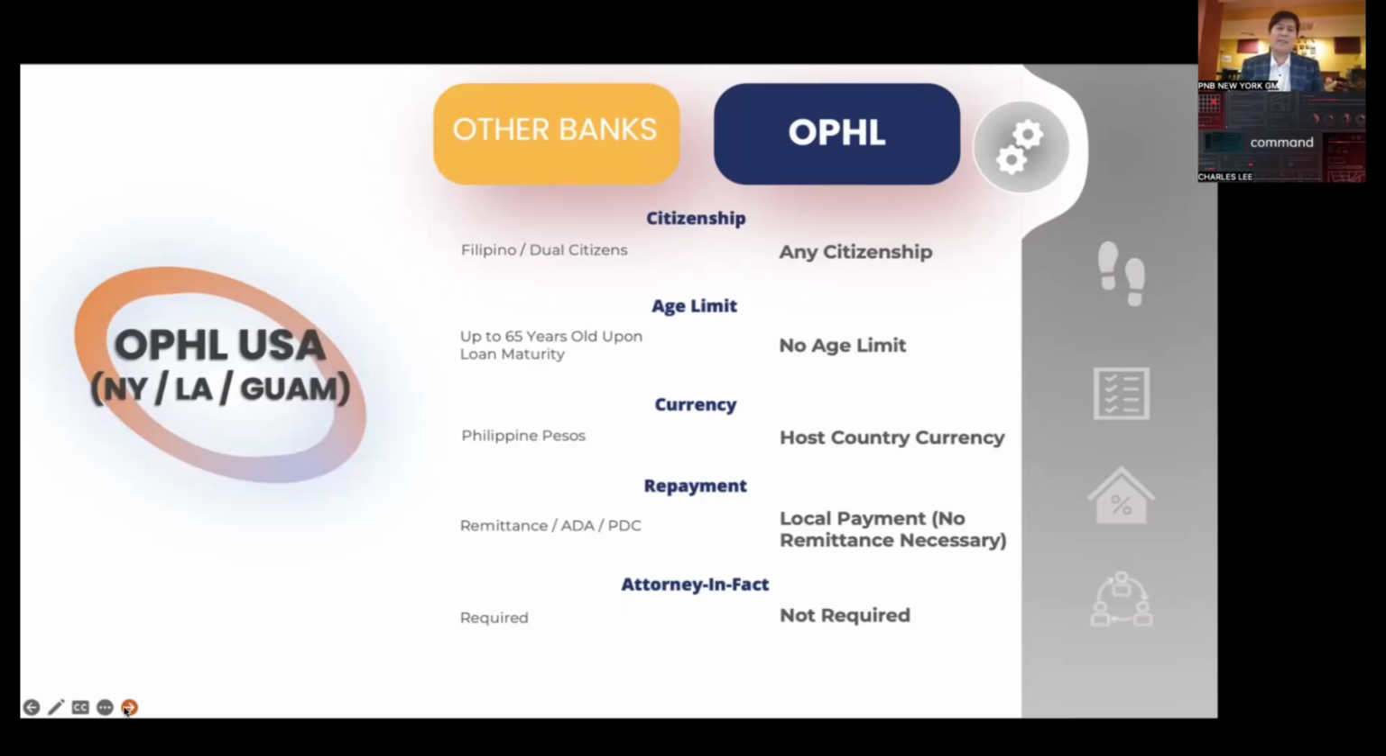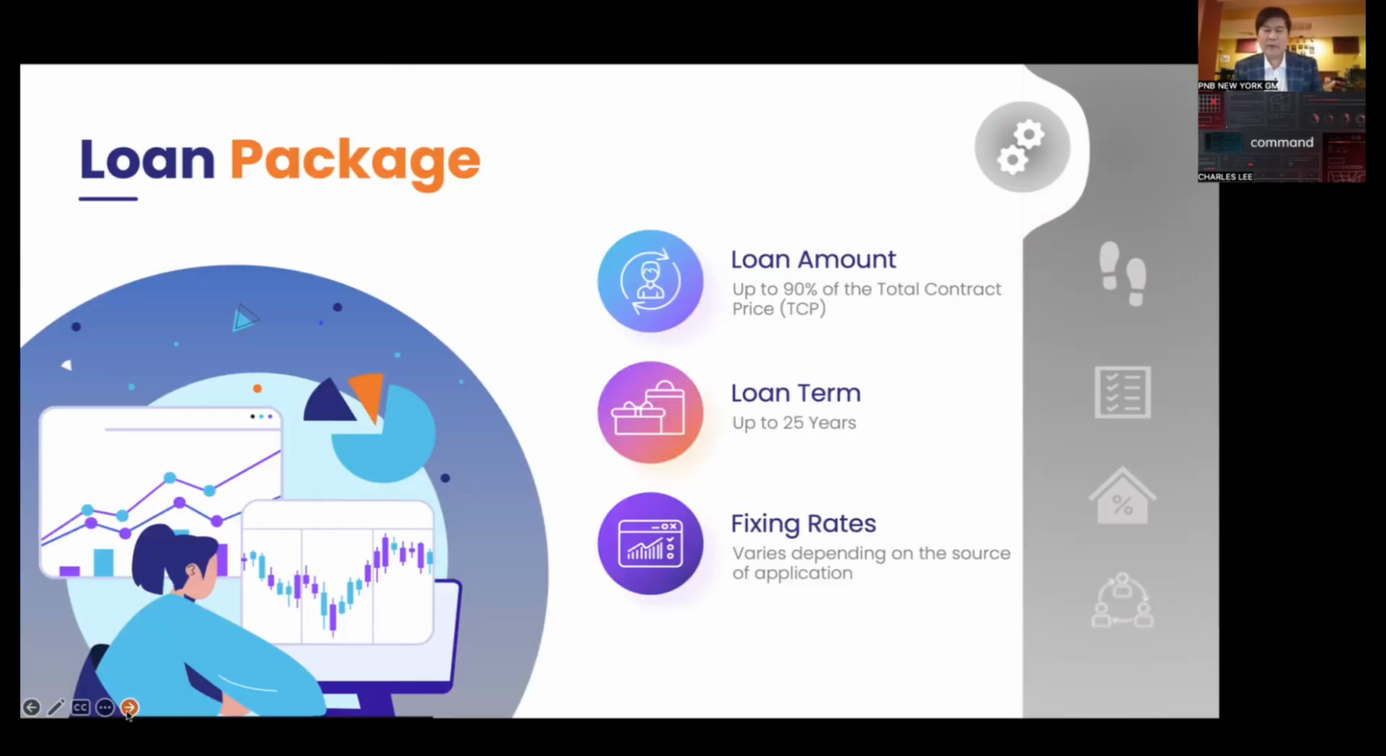Next slide, please. Now, the loan package. PNB's Own a Philippine Home Loan can grant a loan up to 90% of the total contract price. Loan term, maximum of 25 years. And we have a very good fixing rate depending on your preference.